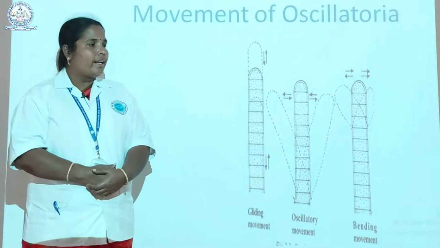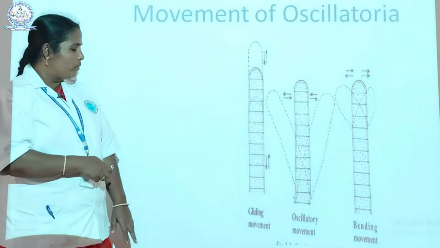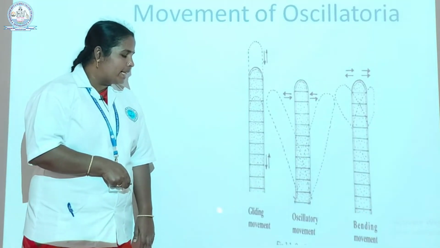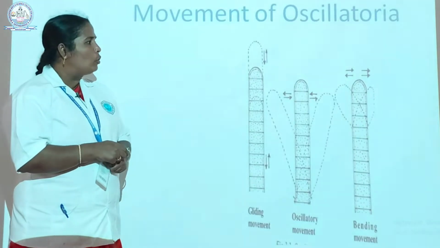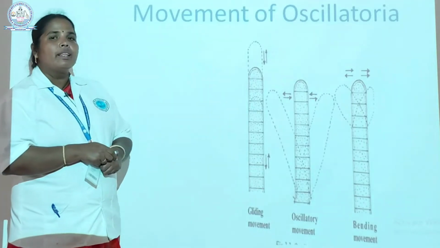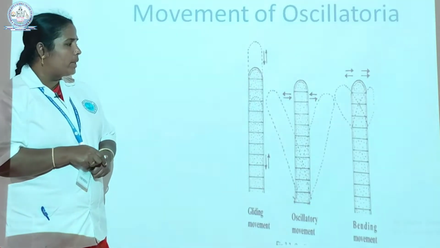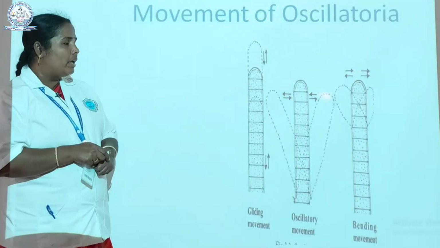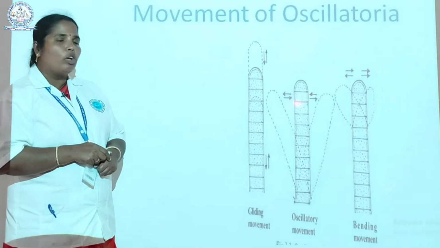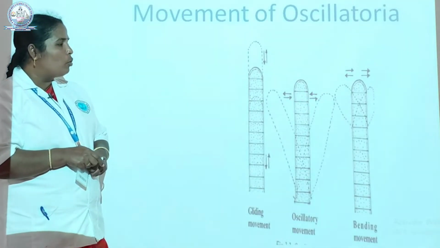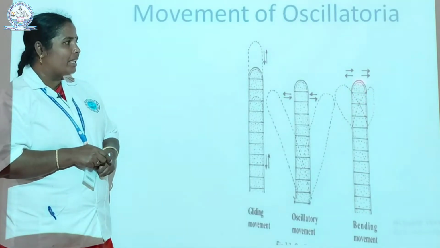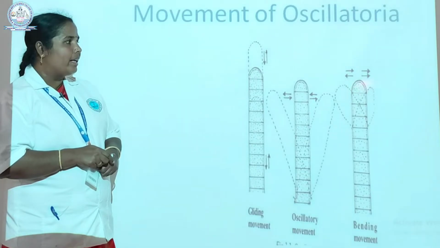Movement of Oscillatoria. There are three different types of movements in Oscillatoria. First is gliding movement, next is oscillatory movement, and the next is bending movement. In gliding movement, the trichomes move forwards and backwards in the direction of the long axis of the trichome. The next one is the oscillatory movement. In this movement, the trichomes bend to the left and right sides, just like the pendulum of a wall clock. The next one is the bending movement. This movement is similar to oscillatory movement, but the apical cells rarely bend at the end of each oscillation.